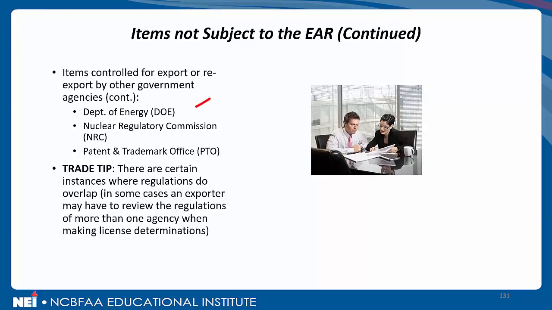Continuing on with these other government agencies, we already mentioned the Department of Energy, but also the Nuclear Regulatory Commission or the Patent and Trademark Office. An important trade tip here to mention is that there are certain instances, depending on a product and its capabilities and where it's going and its uses and such, where regulations may overlap, meaning ITAR, EAR, OFAC, these regs could overlap with one another. In those cases, an exporter may have to review the regulations of more than one agency when making license determinations, and even contact a given agency for clarification.